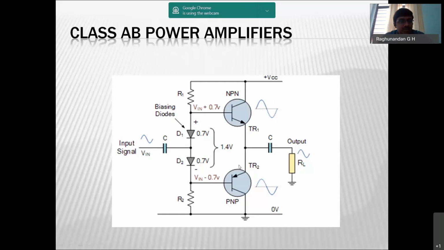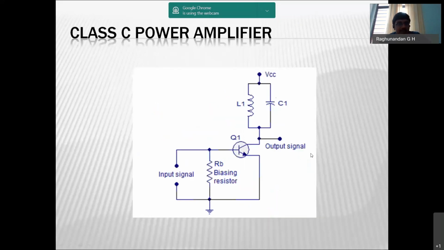Again, why we are using two transistors here is, we know that class AB power amplifiers are able to produce only 75% of the signal, or it can produce the signal greater than 180 degree but lesser than 360 degree. So in order to overcome that problem, we'll be using two transistors such that we'll be able to produce the complete signal. This is class AB power amplifier.